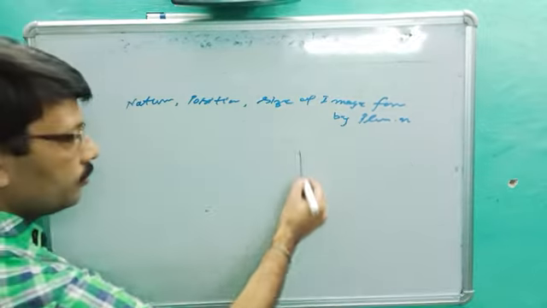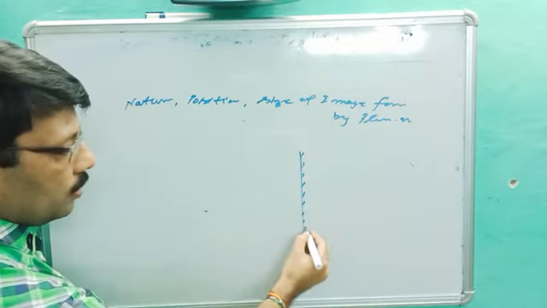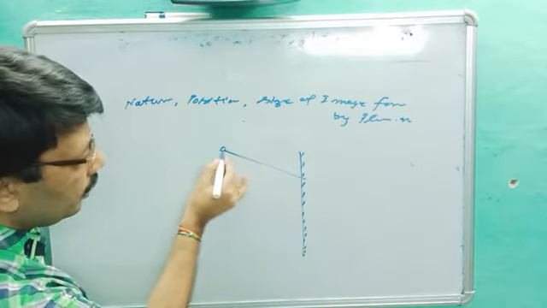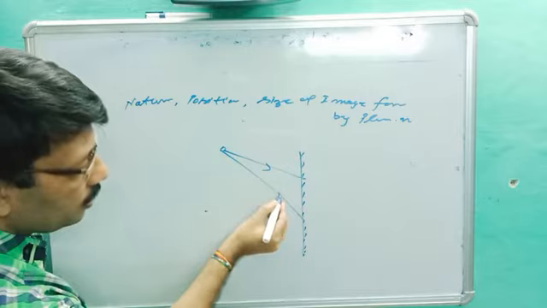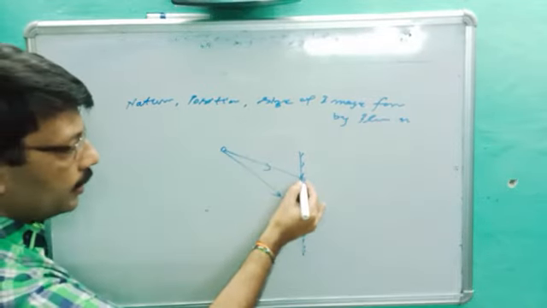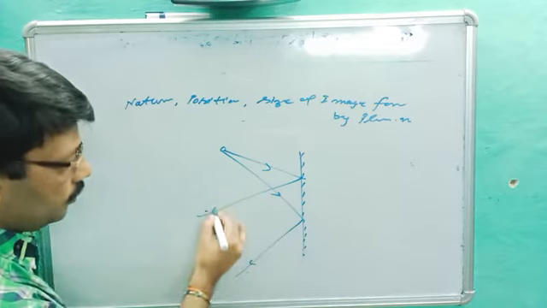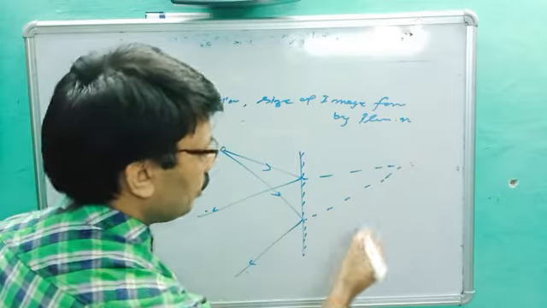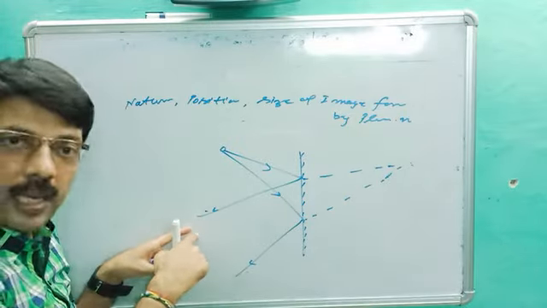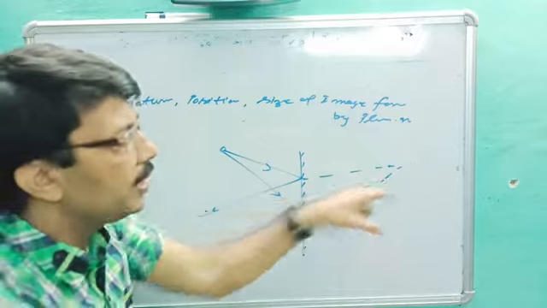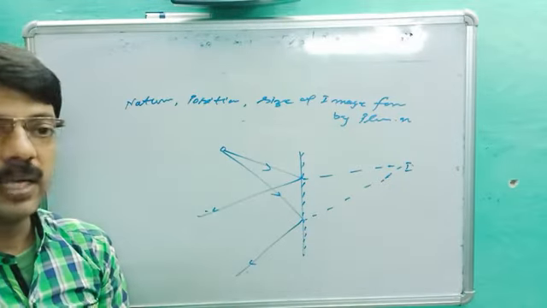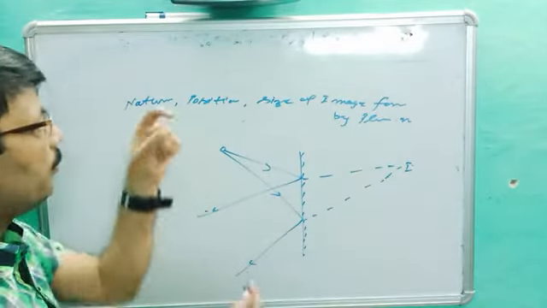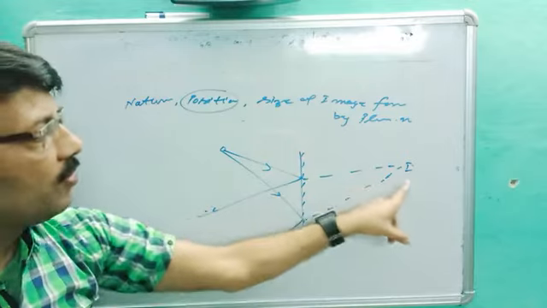So first see there. This is the plane mirror. This is any object. When light rays strike it, the incident ray gets reflected. If we extend them backward, we see they are not meeting. If these rays meet, it is called a real image. Since they are not meeting but appear to meet, we get the image at the eye. Every morning you see your image behind the mirror. So the image will form behind the mirror. That is the position.